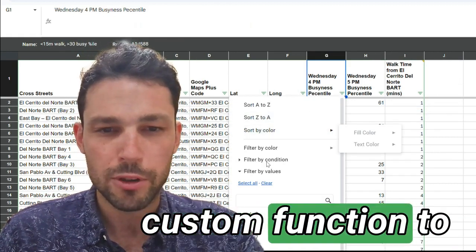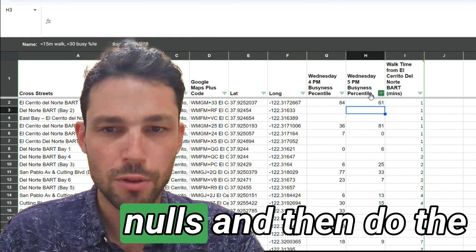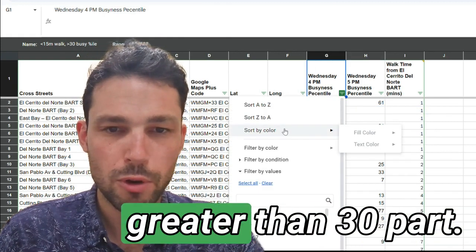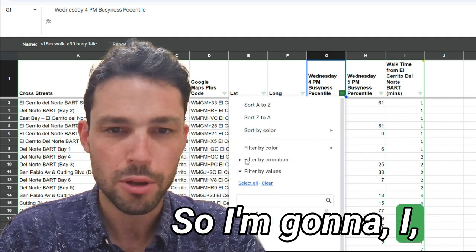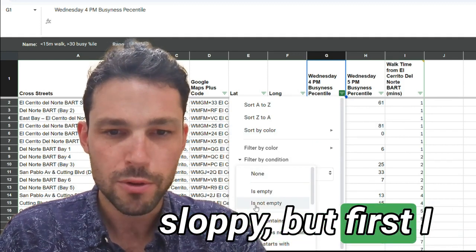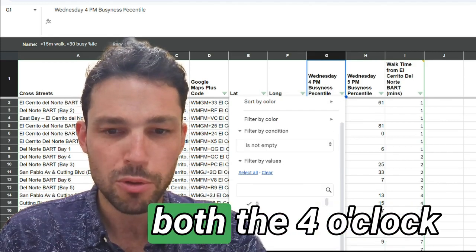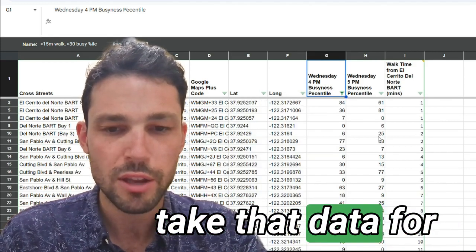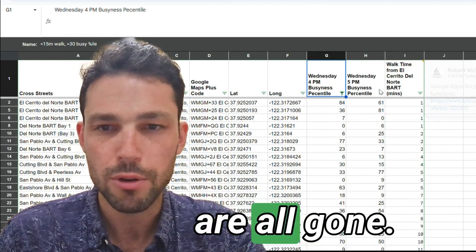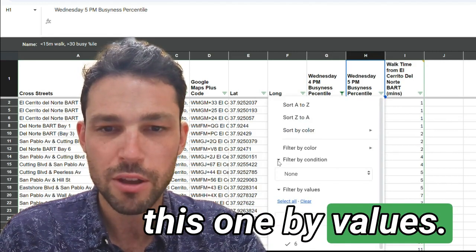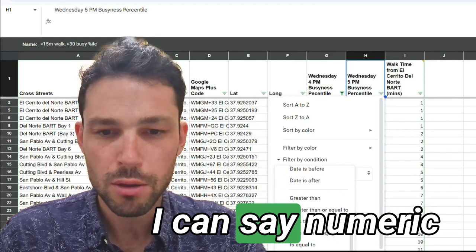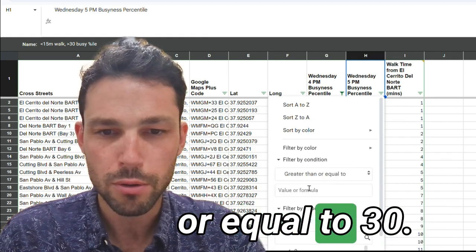I could write a custom function to filter by, but I actually need to get rid of the nulls and then do the greater than 30 part. So the way I did it, it's sloppy, but first I did is not empty, because the ones that are null, they're always null on both of them, on both the 4 o'clock and the 5 o'clock. Google just doesn't take that data for this particular stop. So there we go. The nulls are all gone. Now I can filter this one by values, say numeric greater than or equal to 30.